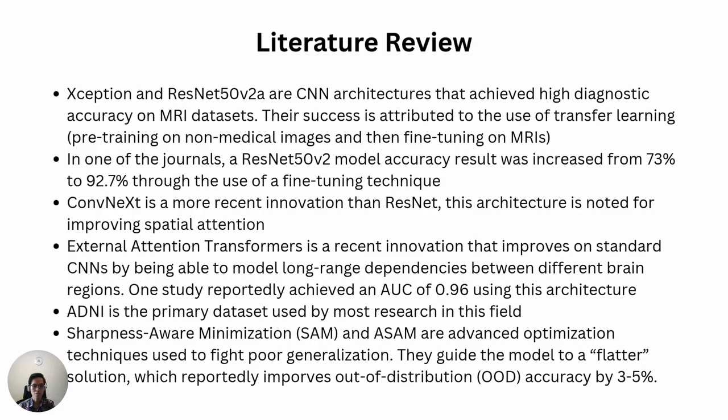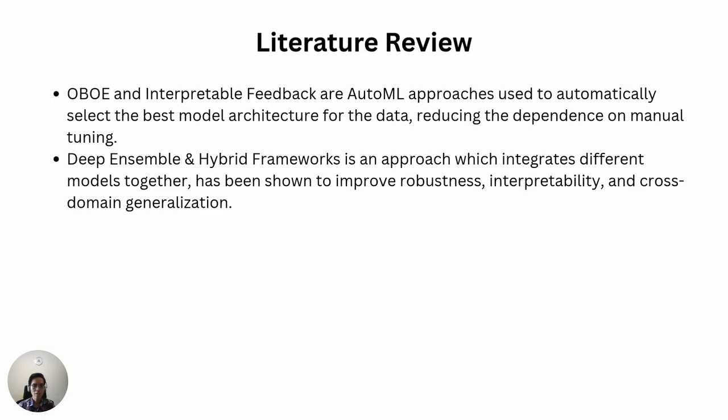Sharpness-aware minimization, or SAM, and ASAM are advanced optimization techniques used to fight poor generalization. They guide the model to a flatter solution, which reportedly improves out-of-distribution accuracy by 3 to 5%. OBOE and interpretable feedback are AutoML approaches used to automatically select the best model architecture for the data, reducing the dependence on manual tuning. Deep Ensemble and hybrid frameworks is an approach which integrates different models together, has been shown to improve robustness, interpretability, and cross-domain generalization.